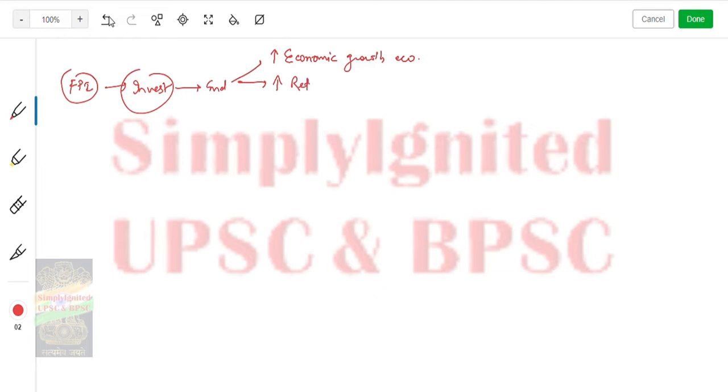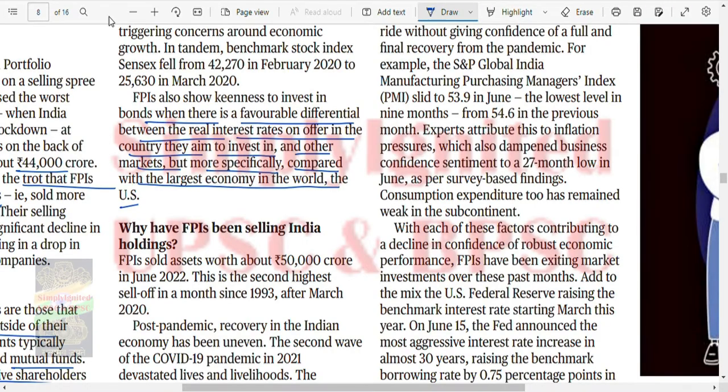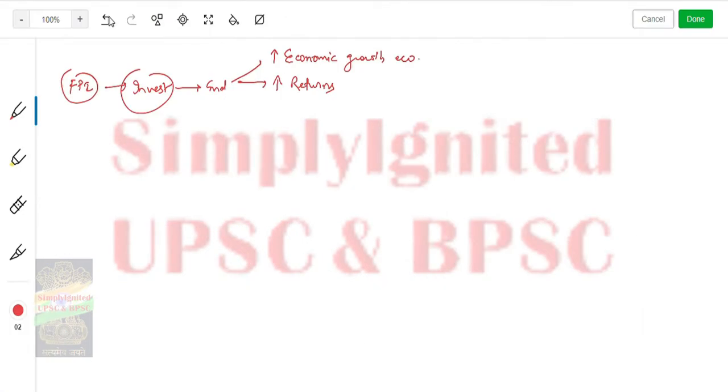High returns, because this is the sole motive, to earn money. So high returns, right? Which will be given by a high growth economy, because the interest rate will be higher here. Fine. So these are two things, and one is performance against the dollar: performance of the investment country versus the US economy. Okay.